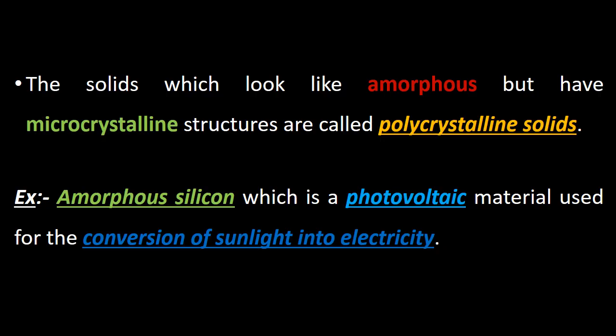Okay, let us know what we mean by polycrystalline solids. These are the solids which look like amorphous but have microcrystalline structures, and are called polycrystalline solids. Example is amorphous silicon, which is a photovoltaic material. That means it converts light energy into electrical energy.